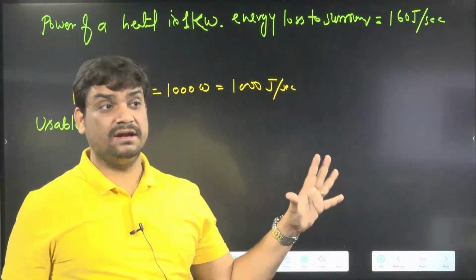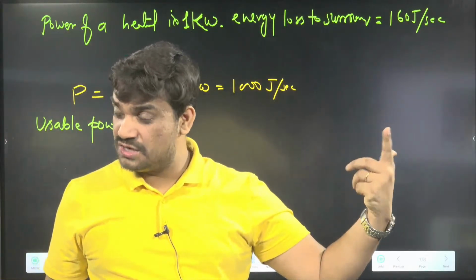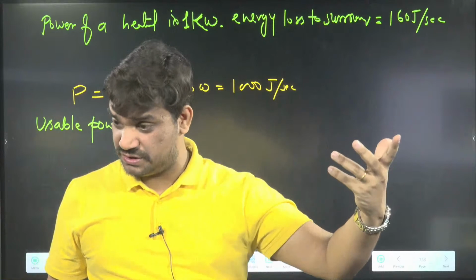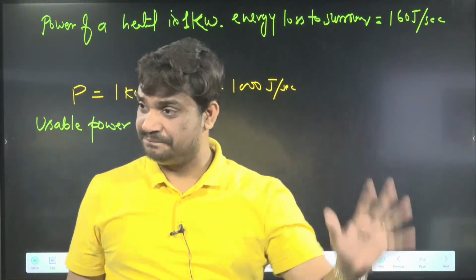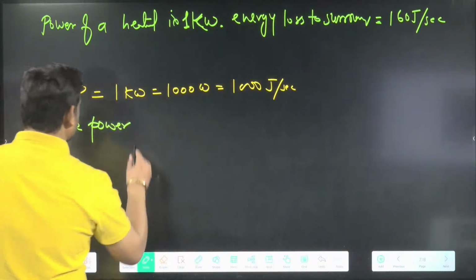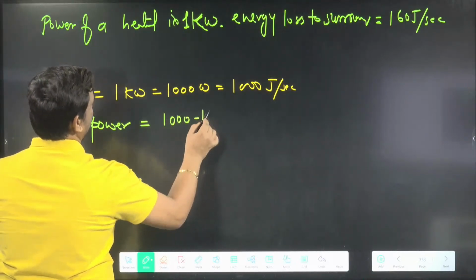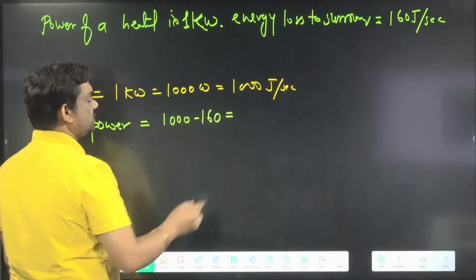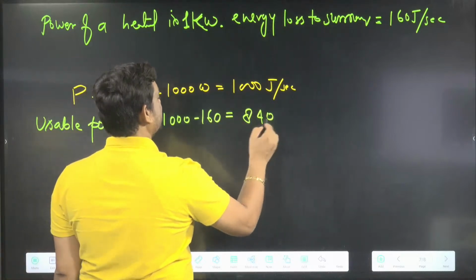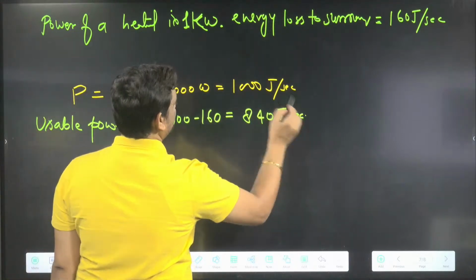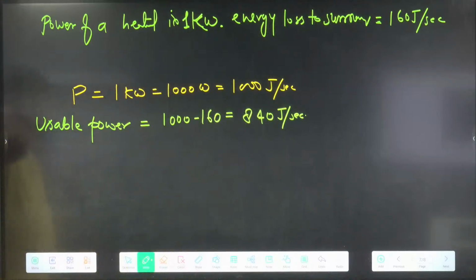In this question I am taking the loss directly, and in one question I will take 80% efficiency, 20% loss. So usable power will be 1000 minus 160, which becomes 840 joule per second. That is the usable power here.